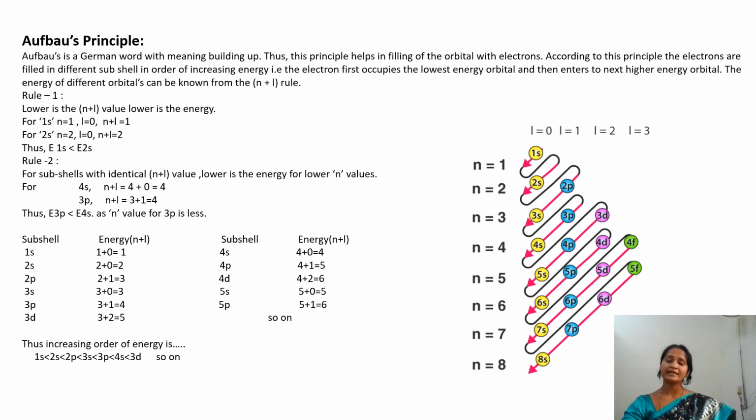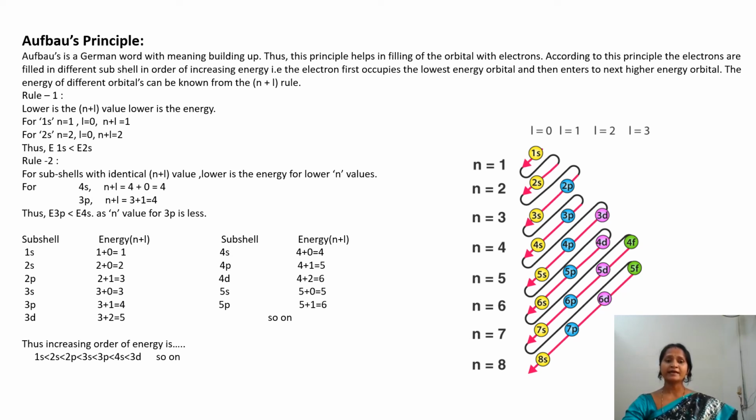That's why the energy of 1s is less than the energy of 2s. So the electron fills up the first cell and S subcell, that means 1s, then jumps to the next energetic cell, that is 2s, meaning the second cell and S subcell.